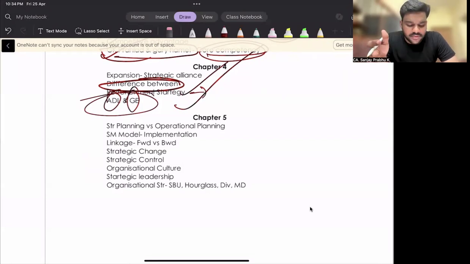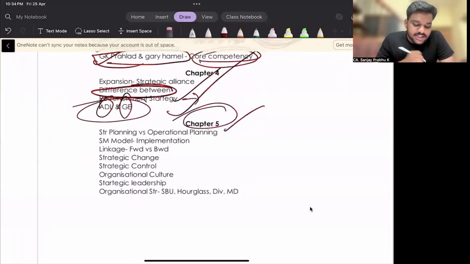Please go through all the videos, okay, so that you will have confidence. It's better to have something than nothing, right? Then moving on to chapter number 5, please learn this question: strategic planning versus operational planning. Then SM models, strategic management model, please go through that.